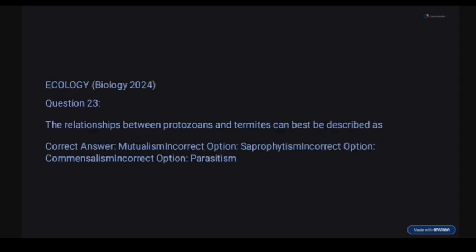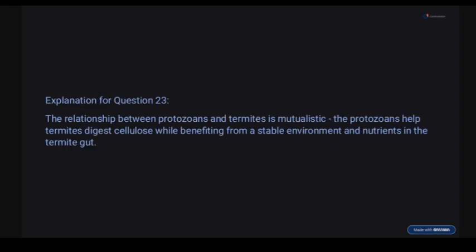So question 23. The relationship between protozoan and termites can be described as mutualism, saprophytism, commensalism, parasitism. The answer here is what? Mutualism. Two of them benefit from each other, no one is losing. The relationship between them is a mutualistic one. The protozoan helps termites digest cellulose and also benefits from a stable environment and nutrients that the termite produces.